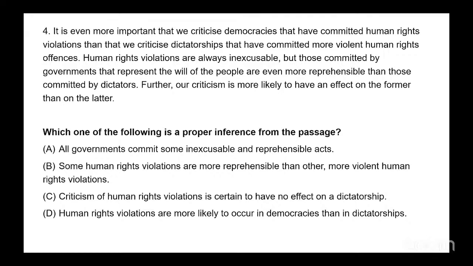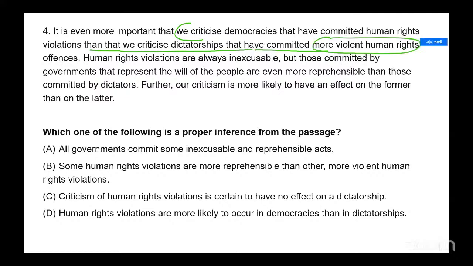All right. Let's do this. It is even more important that we criticize democracies that have committed human rights violations than that we criticize dictatorships that have committed more violent crimes. So just look at this.